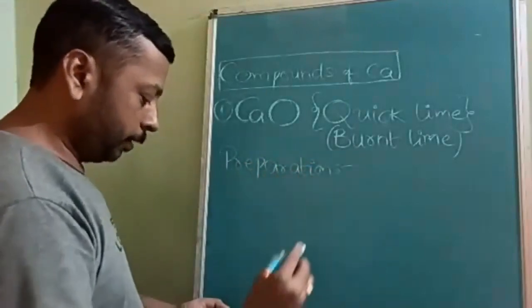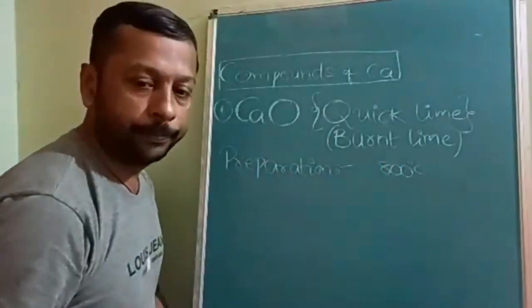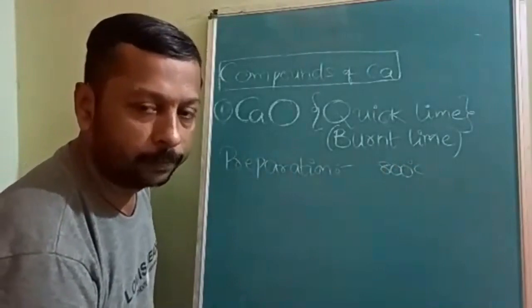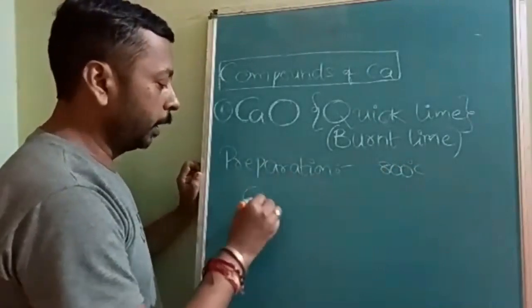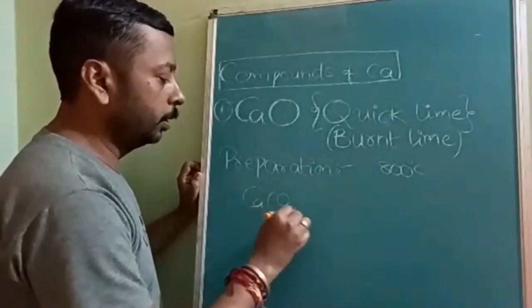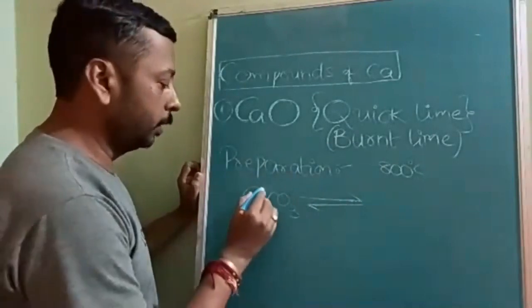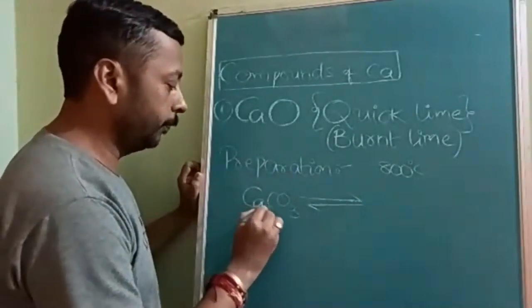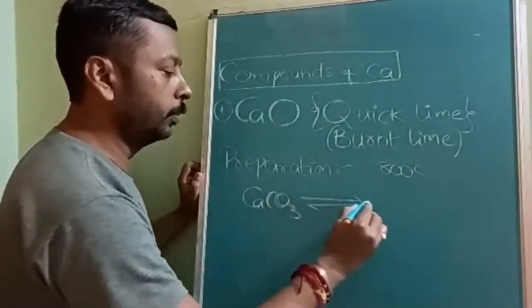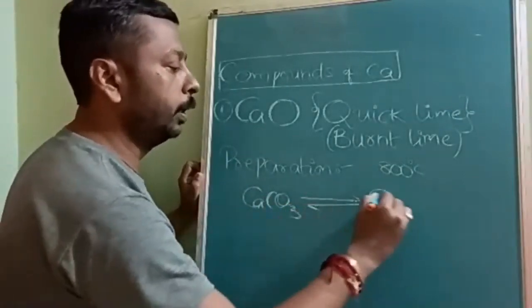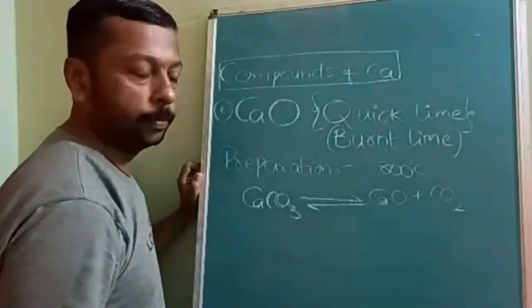In the preparation, a very simple method, you have to remember the temperature, which is 800 degrees Celsius. See here, calcium carbonate, CaCO3, on thermal decomposition gives CaO plus CO2.